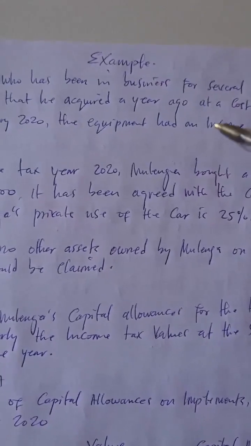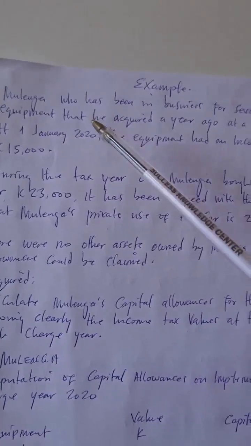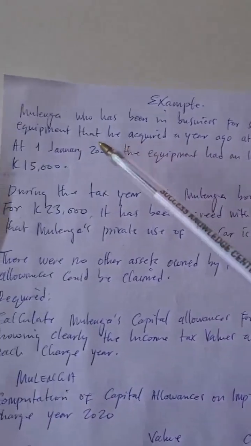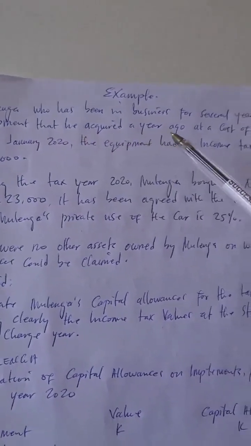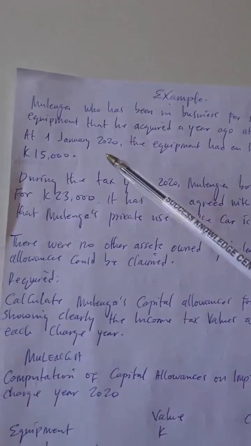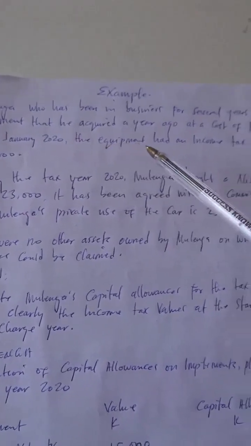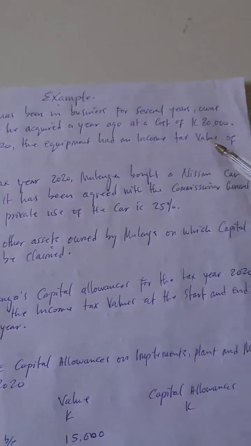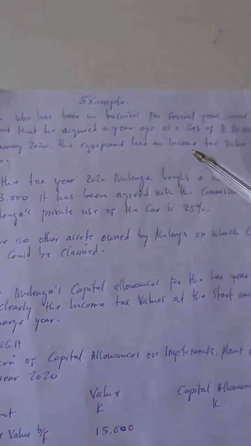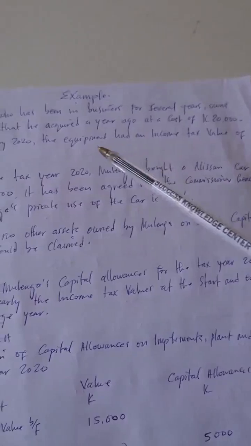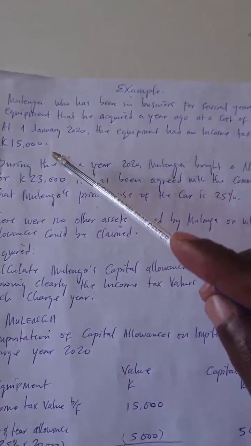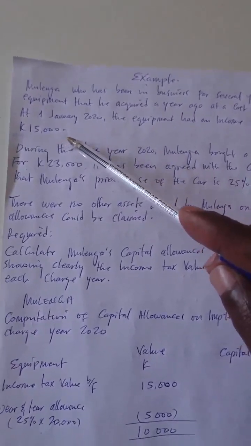Okay, so let's do this question. The question reads: Mulenga, who has been in business for several years, owns equipment that he acquired a year ago at a cost of 20,000 kwacha. At 1 January 2020, the equipment had an income tax value of 15,000 kwacha. So the income tax value is the value left for Mulenga to keep on claiming capital allowances on this asset. Okay, it's 15,000 kwacha.